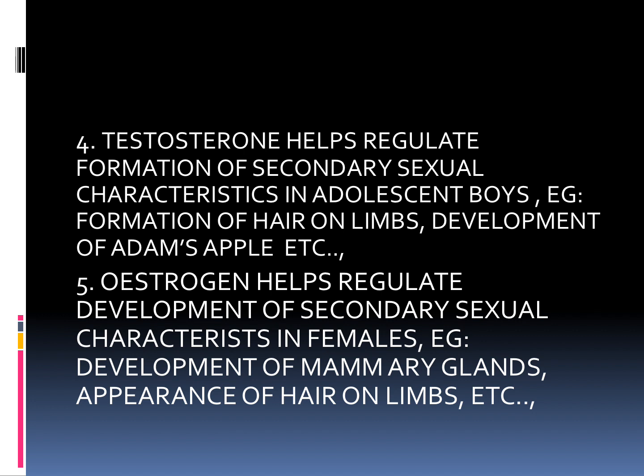Same character. Estrogen helps regulate development of secondary sexual characteristics in females. Example: development of mammary glands, appearance of hair on limbs, etc.